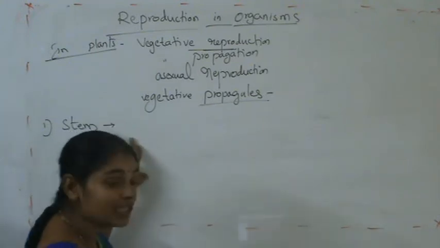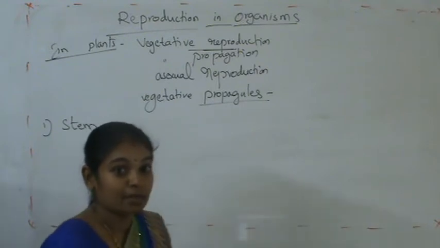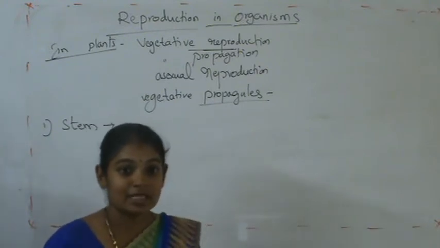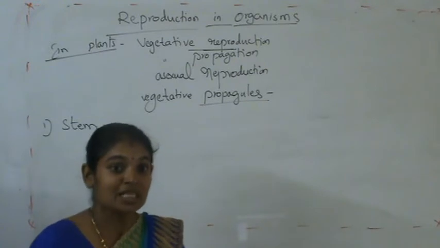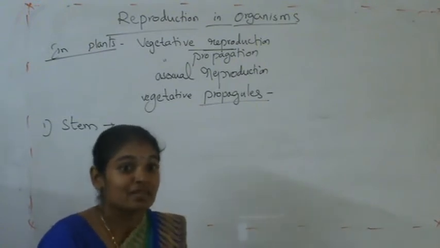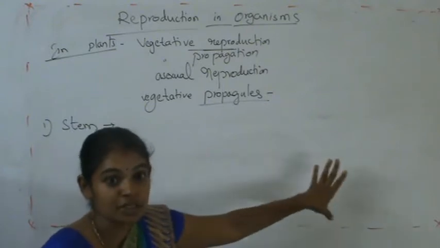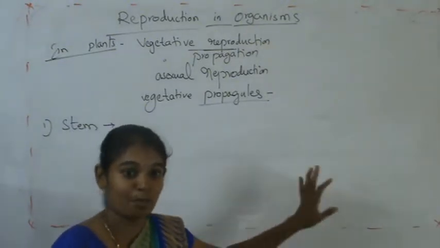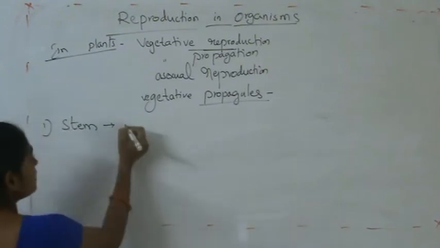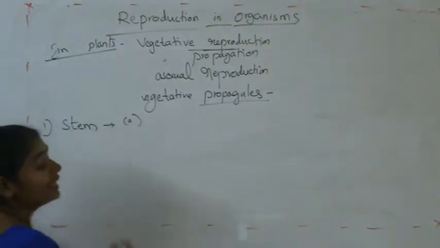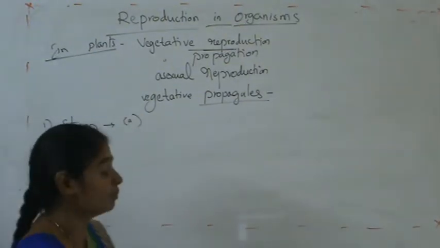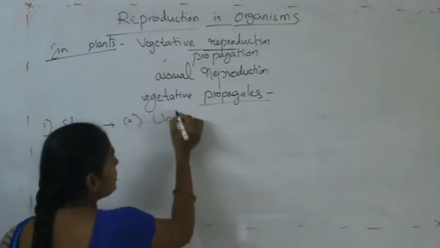The same modifications like tubers, rhizomes or bulbs are the parts where reproduction takes place to produce young ones or an entire plant. First we will take the underground stem.